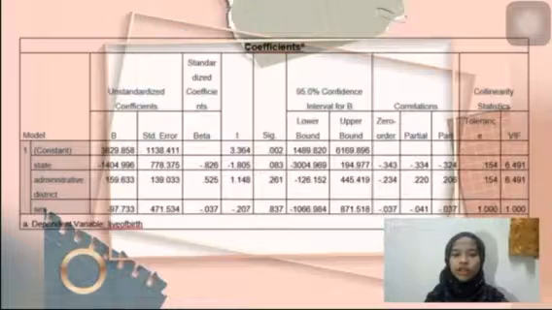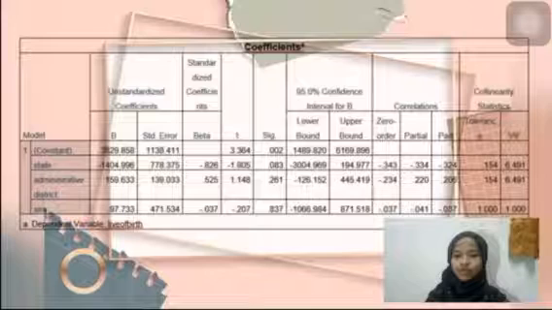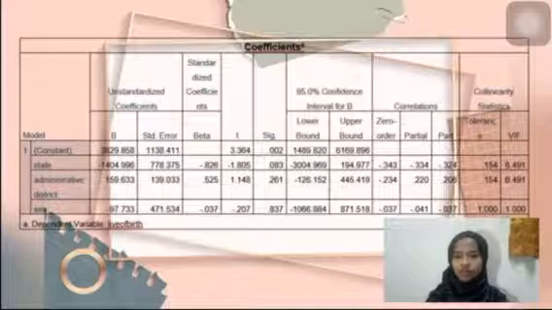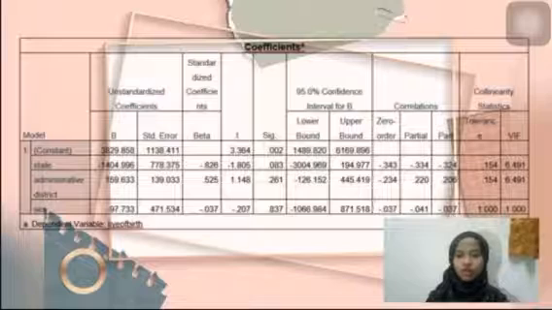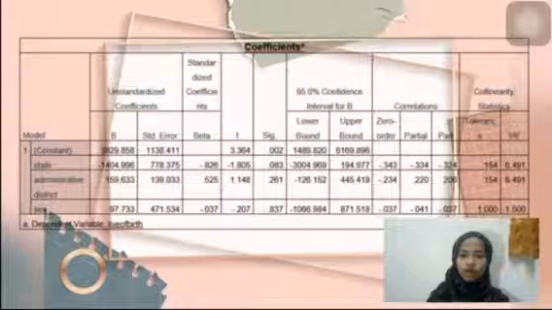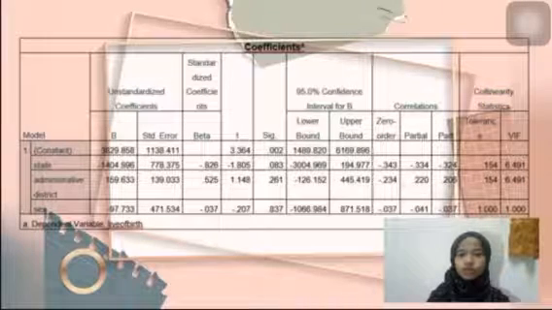I will explain about the coefficient. The thing that we must know in the coefficient is that we must read from the box of 95.0% confidence interval for B. In that box, there are lower bound and also upper bound.